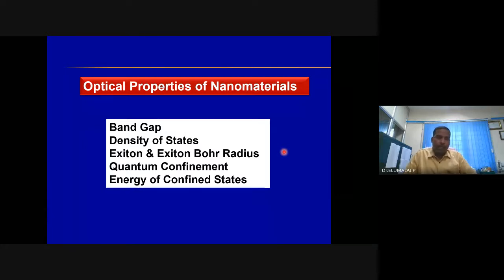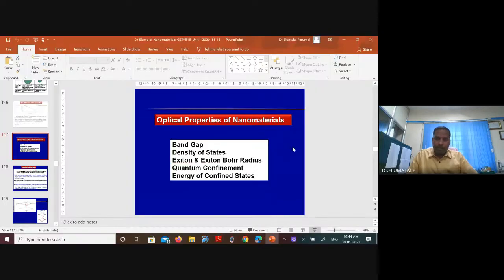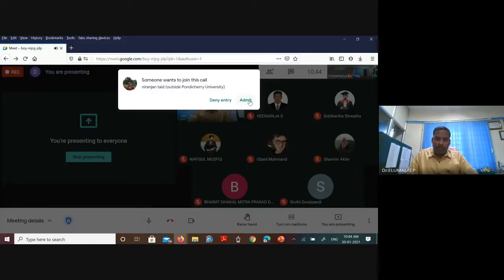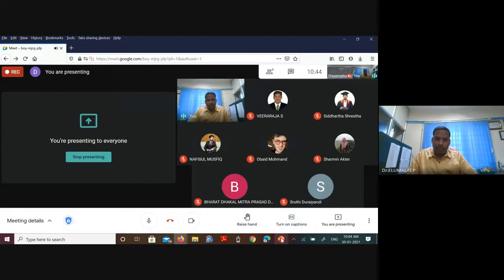We have already seen there are 5 reasons. Number of atoms is less, number of surface atoms is high, surface energy is high, increased electrostatic force of attraction, reduced imperfections, meaning the material has moved towards purity, and there is a confinement effect. Today's class is related to the confinement effect.